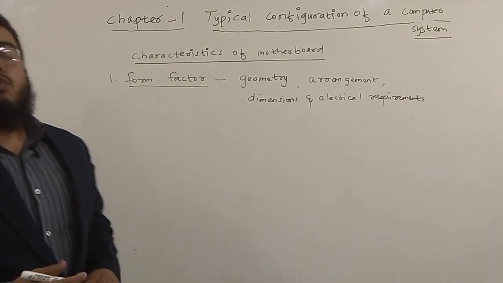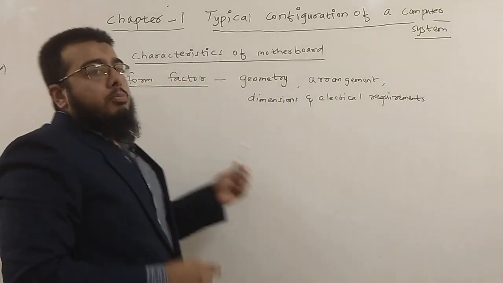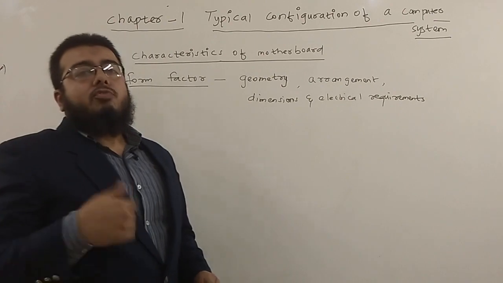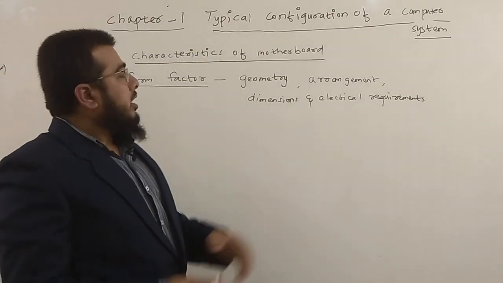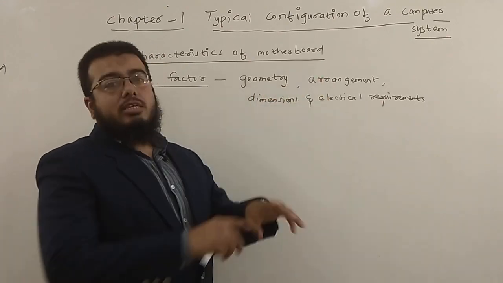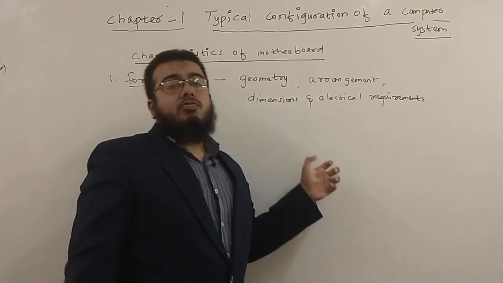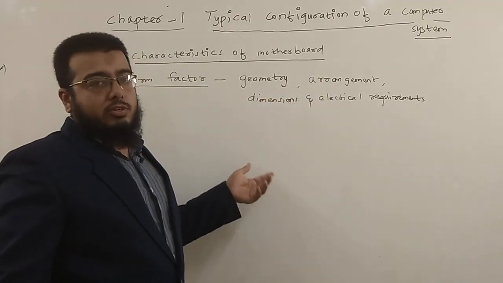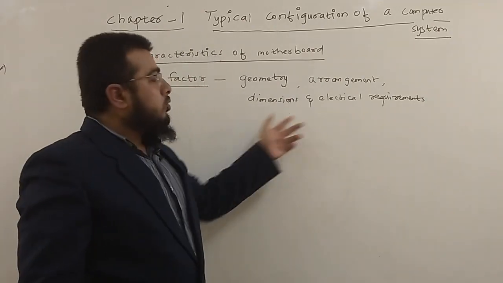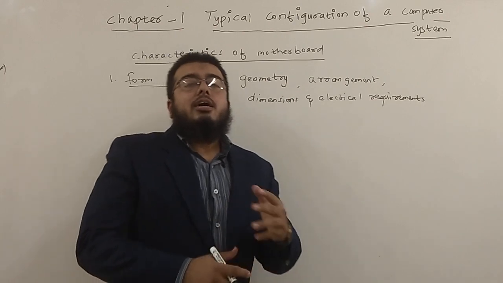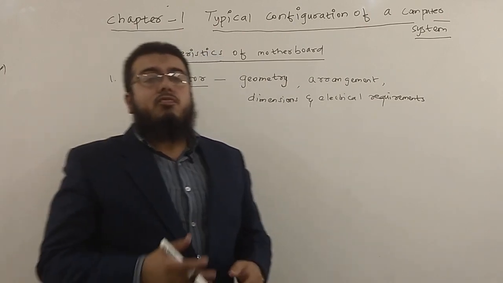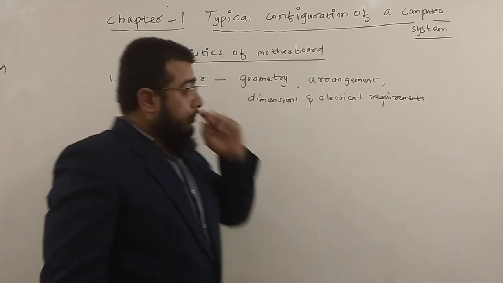This will vary from motherboard to motherboard. There are different manufacturers of motherboard and all these will vary. The geometry, the arrangement of resources, as we saw earlier in the first topic. I drew the motherboard and there we saw the different components. So the arrangement will be different from one motherboard to another.